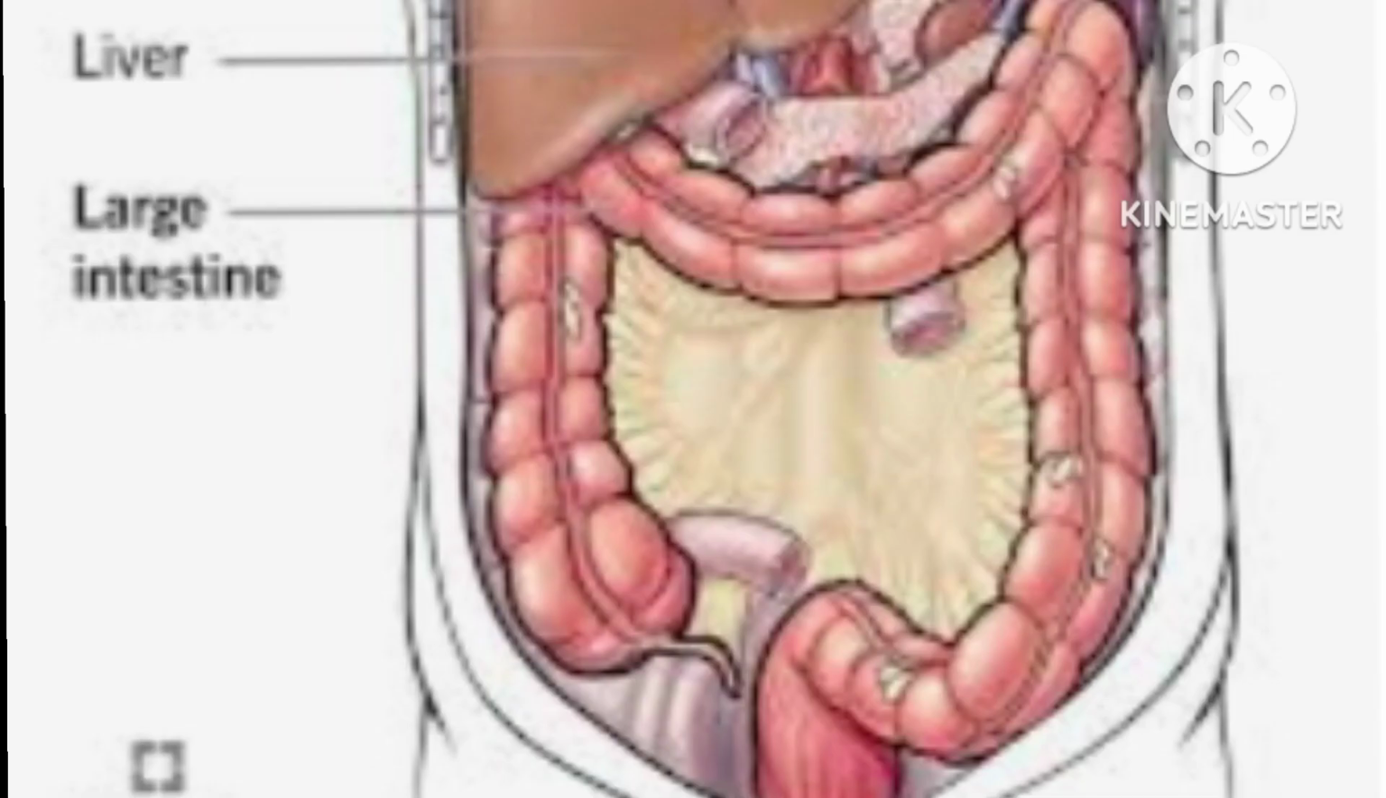Number 6, large intestine. The large intestine or colon is a large coiled tube attached to the end of the small intestine. It is also about 1.3 meters long, which includes the colon, rectum, and appendix, and twice as wide as the small intestine. The last 20 or 30 centimeters of the colon is called rectum.